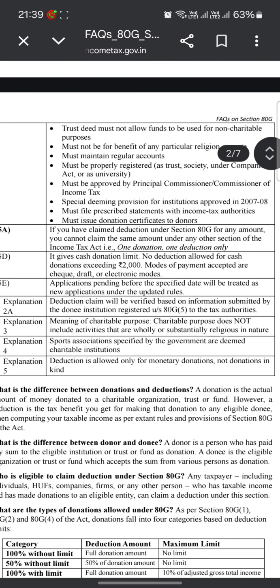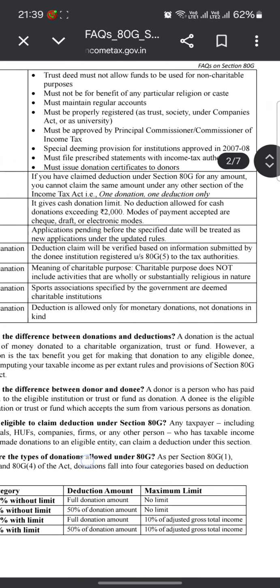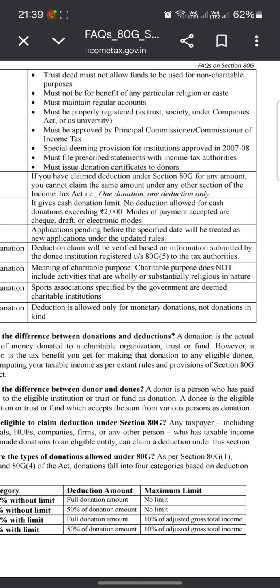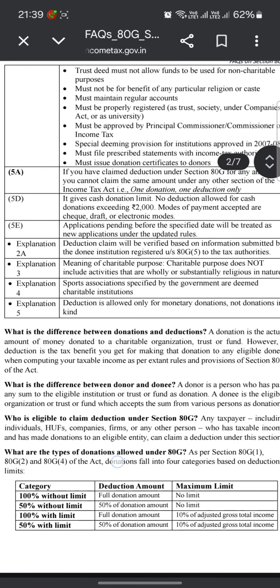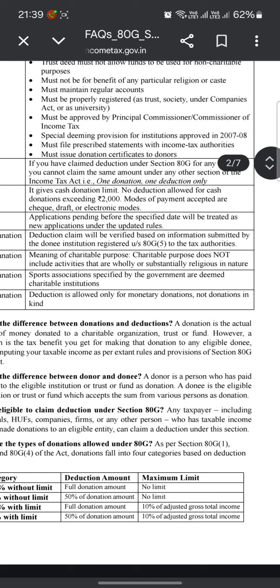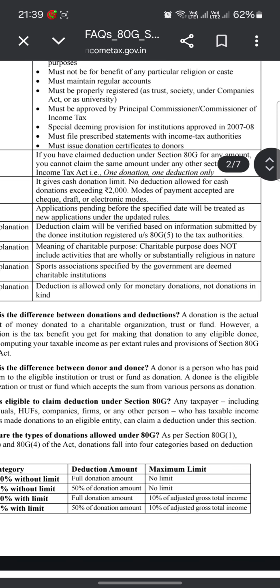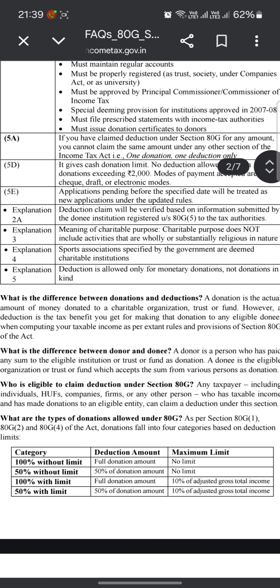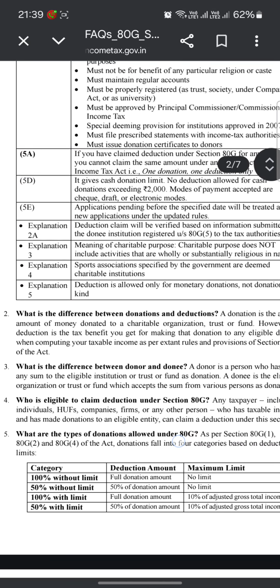Another clause talks about applications pending before the specified date being treated as a new application under the updated rules. Explanation 2A: deduction claims will be verified based on the information submitted by donee institutions registered under Section 80G subsection 5 to the tax authorities. Explanation 3: meaning of charitable purposes. Charitable purpose does not include activities that are wholly or substantially religious in nature. Explanation 4: sports associations specified by the government are deemed charitable institutions. Explanation 5: deduction is allowed only for monetary donations and not for donations in kind.